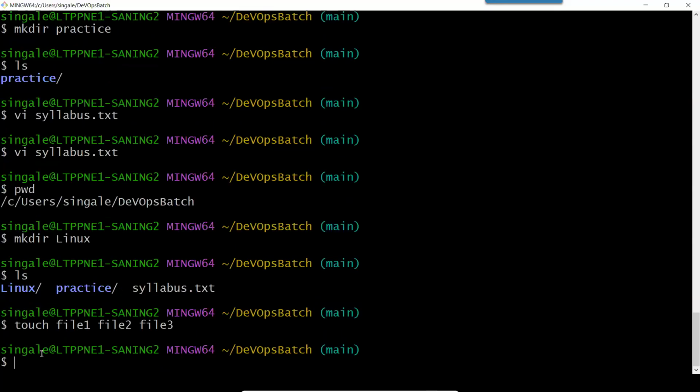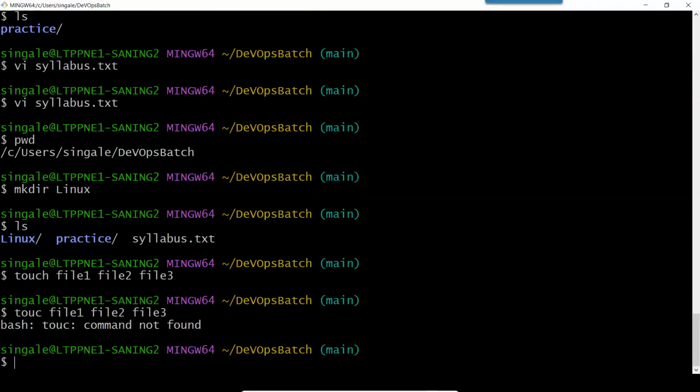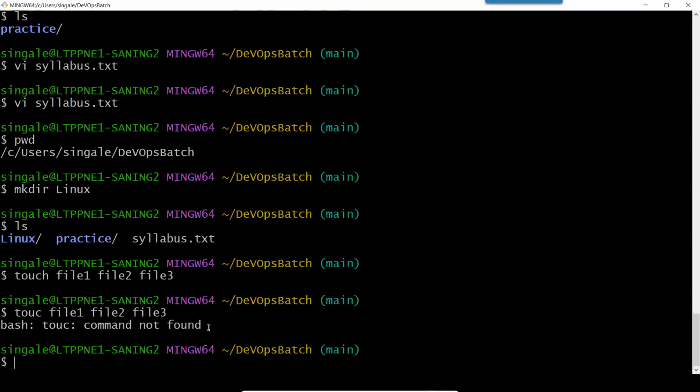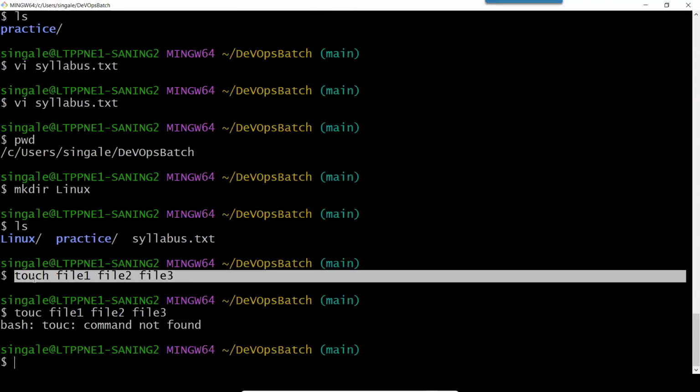And you can see if you came to the next line without any error, it means your command executed successfully. If you made a mistake, let's say I make a spelling error and press enter, you will get an error like this: bash, touch command not found. So if you did not get any error, it means your command has been executed successfully.